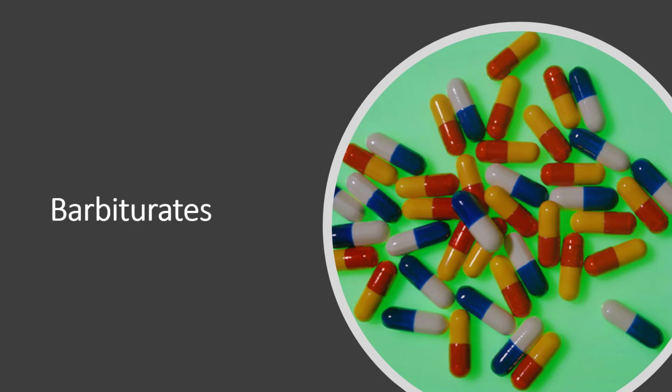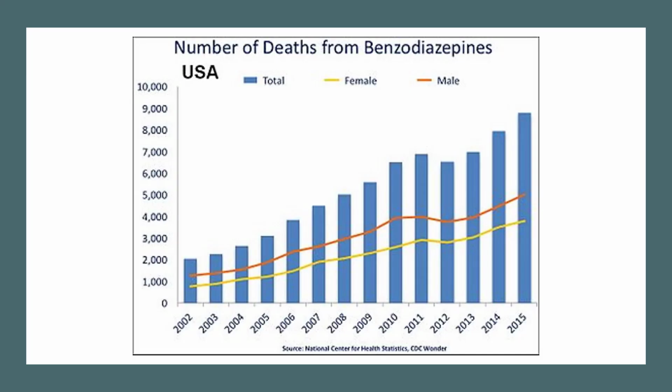Barbiturates are another type of depressant. Things like Xanax or Valium, you might have heard. These are drugs that are often prescribed for sleep or for anxiety, and they are in widespread use. Benzodiazepines are creating an increase in the number of deaths in this country.